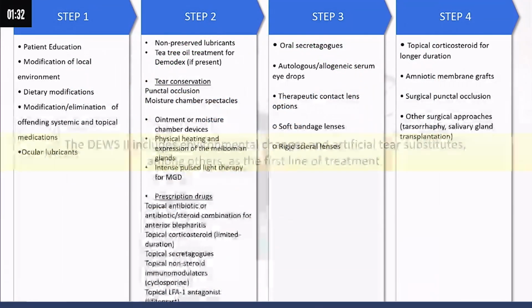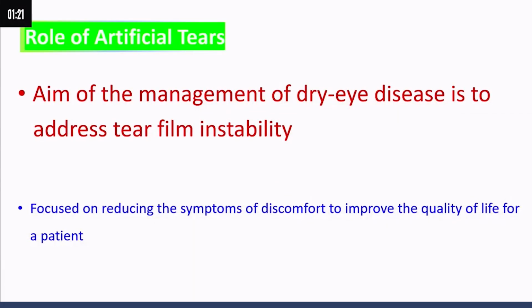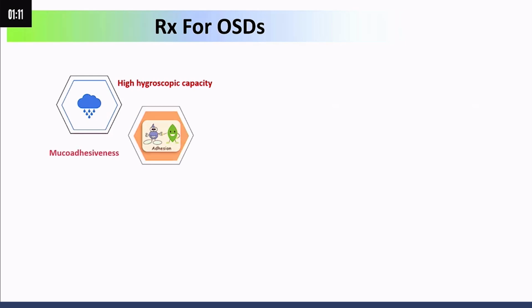What is the best approach? Start simply with preservative-free carboxymethylcellulose. It is very simply available, but additional treatment should be given along with it. The aim of artificial tears in the management of dry eye disease is to address tear film instability. What about ocular surface disorder management? We should treat the hyperosmolar tear, and we have to give some tear substitute.